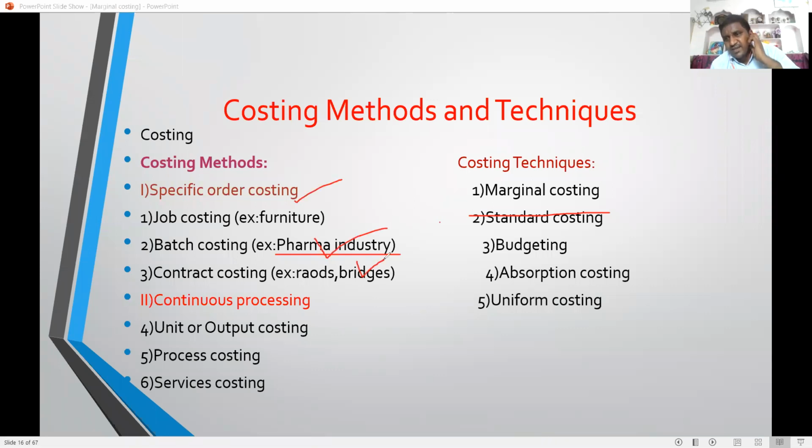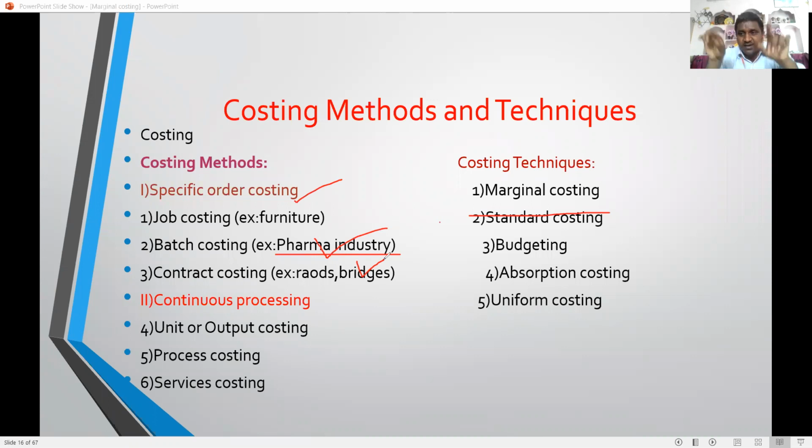Job costing is used in small industries, for example furniture. Where job costing is used, products are manufactured according to the customer specification and as per the customer order. Example: furniture making industries. In that industry, job costing is used. Batch costing is used in pharma industries.